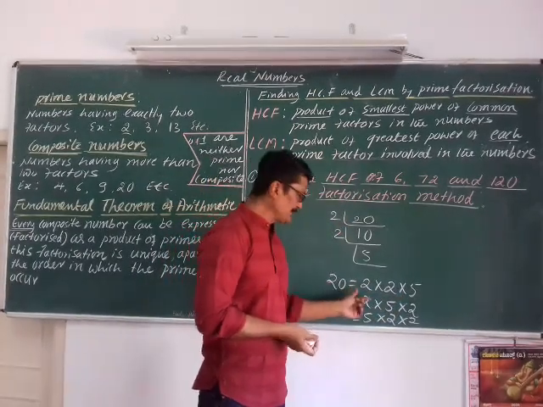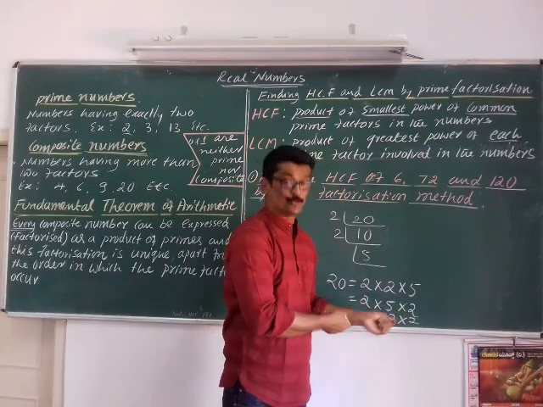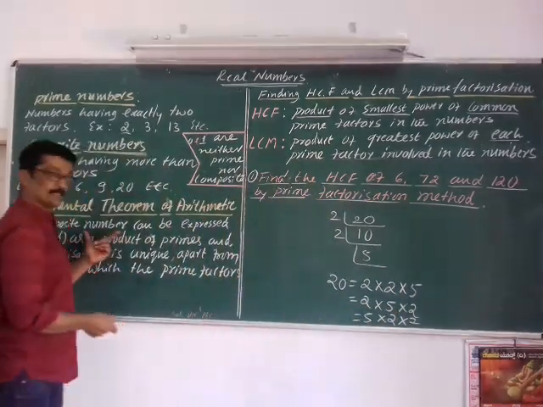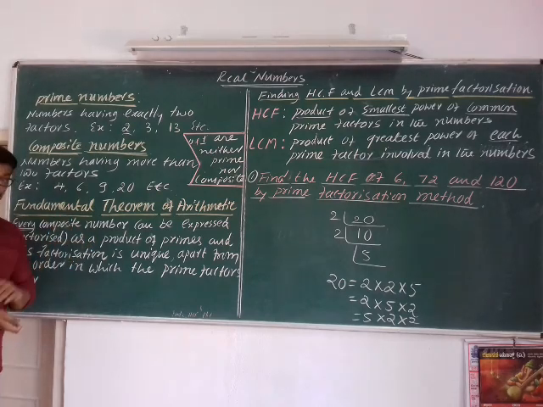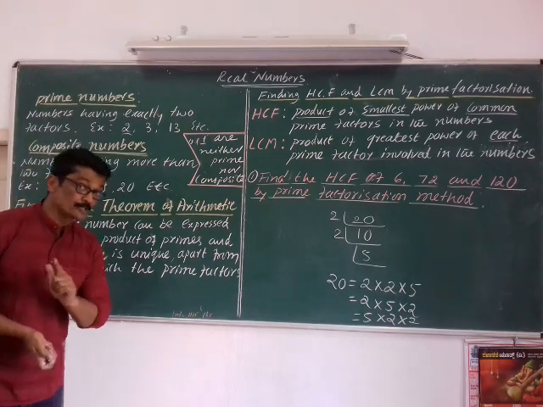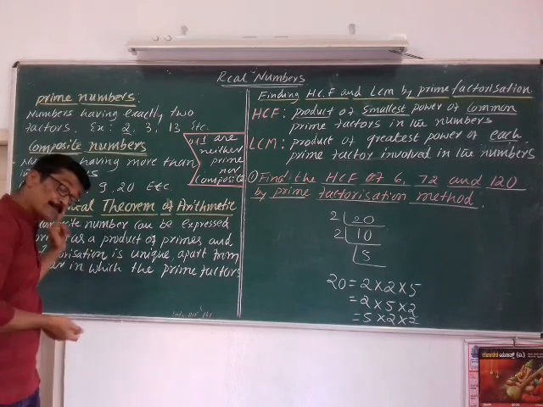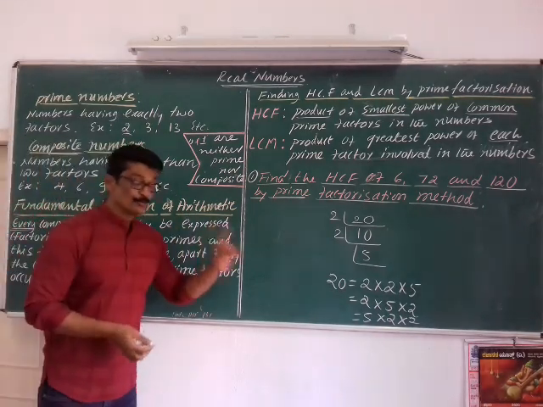Have you got the idea? Let me repeat the statement once again. Every composite number can be expressed as the product of prime numbers, and this factorization is unique.